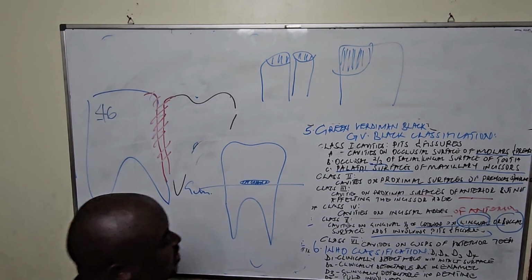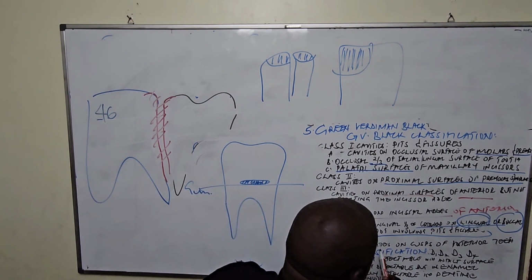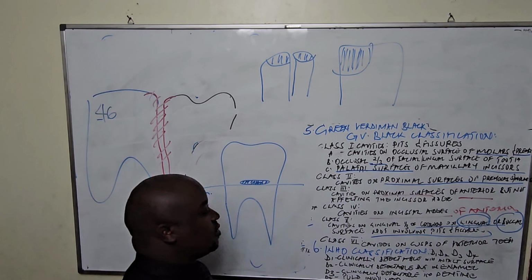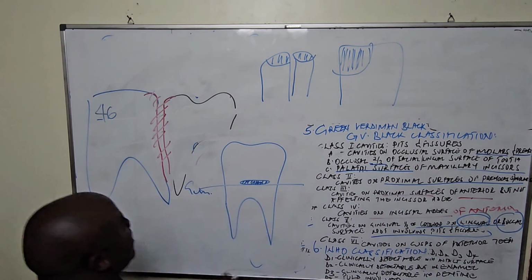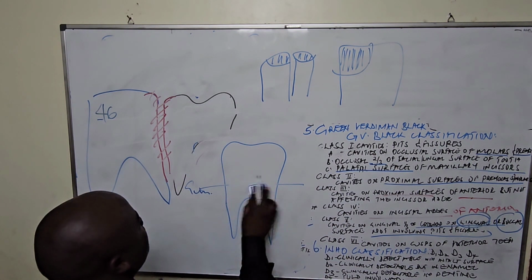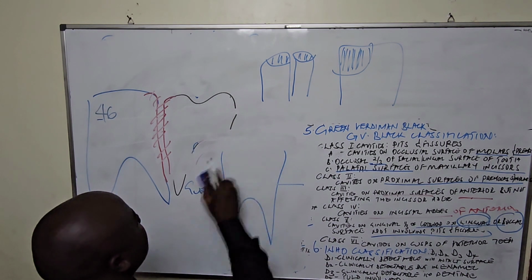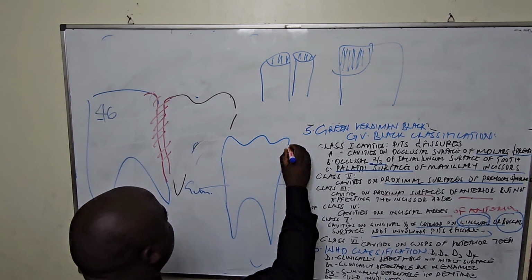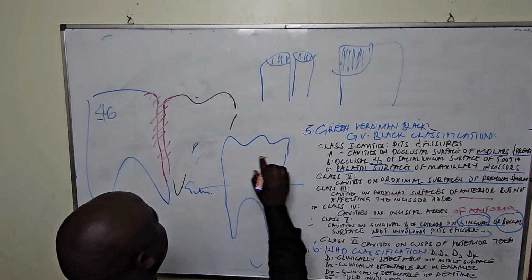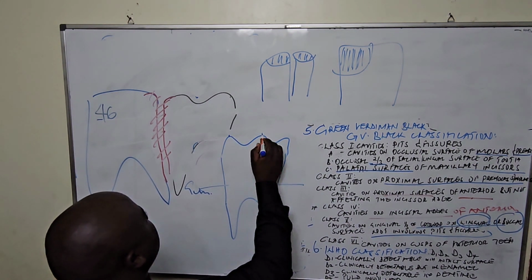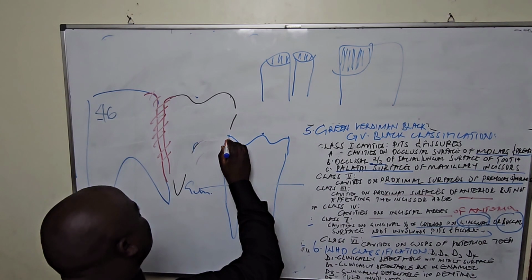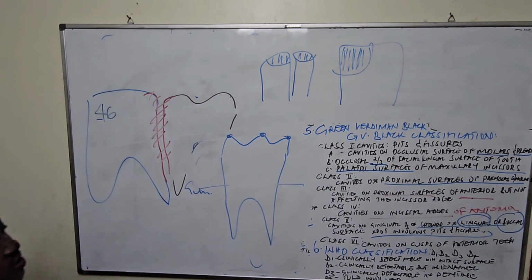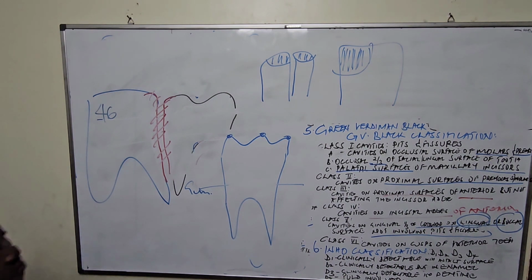Lastly, we shall have the cavities on the cusps of posterior teeth. So cusps, when we talk about anatomical landmarks, we shall remember saying a cusp is what? An elevation on the occlusal what? Part of the tooth. So this is a cusp, this is a cusp, and this is a cusp. These ones are just on the what? On the tips of a tooth.